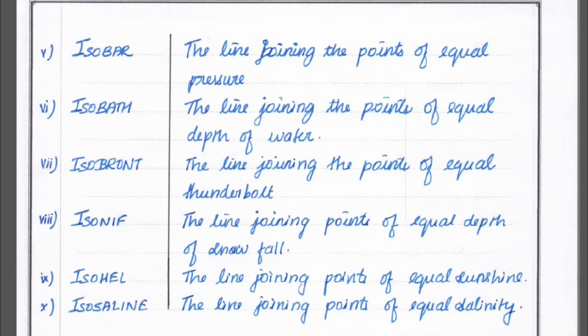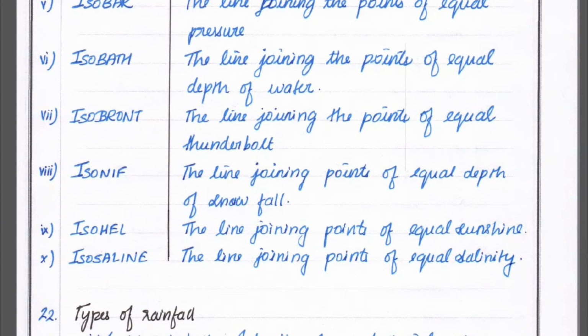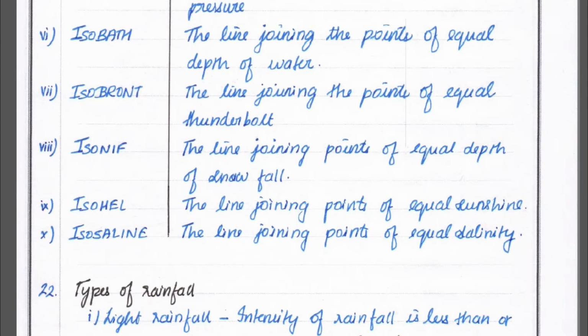Isobars: the line joining points of equal pressure. Isobath: the line joining points of equal depth of water. Isobront: the line joining points of equal thunderstorm occurrence. Isonif: the line joining points of equal depth of snowfall. Isohel: the line joining points of equal sunshine. Isosaline: the line joining points of equal salinity.